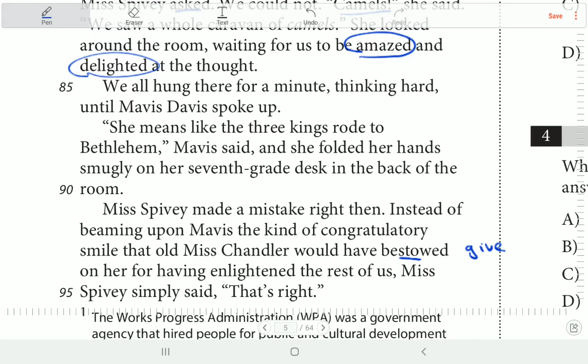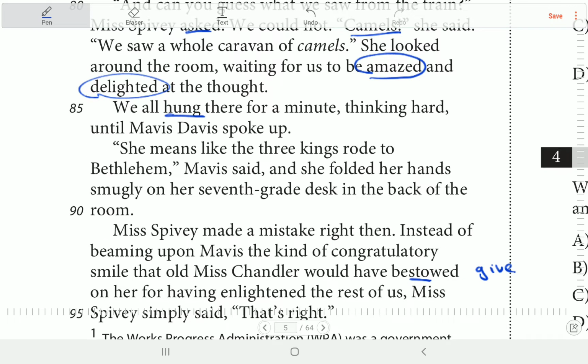We all hung there for a minute. Ida, what is a camel? What is that? Is that a fruit? Is that an animal? What is that? Is that a place? Thinking hard. Until Mavis Davis, الجامد بتاعهم, spoke up.